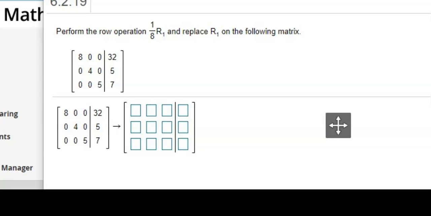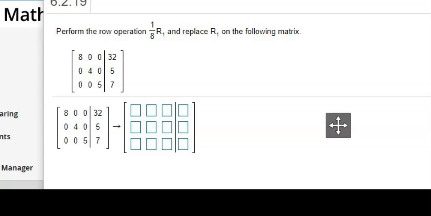All right, so we're going to try it again. We have to perform the row operation 1/8 R1. One of the things you need to notice is that in matrix operations, we never divide. When I multiply by 1/8, it's the same thing as dividing by 8, but we just don't divide.